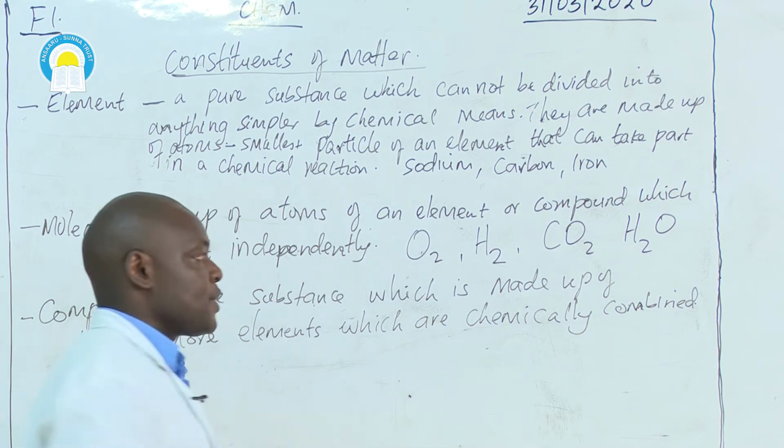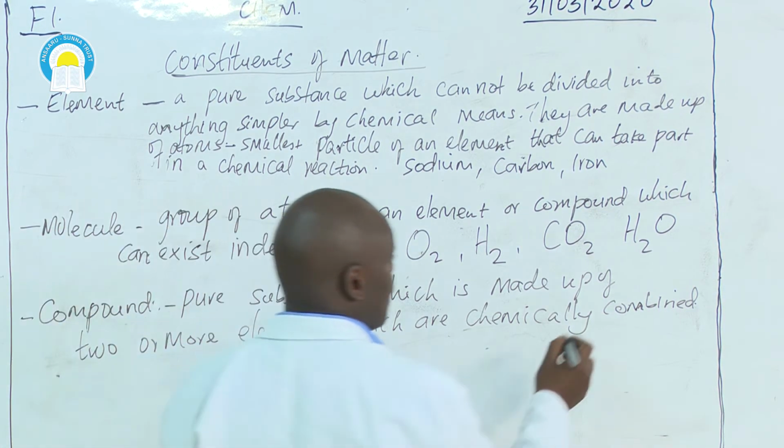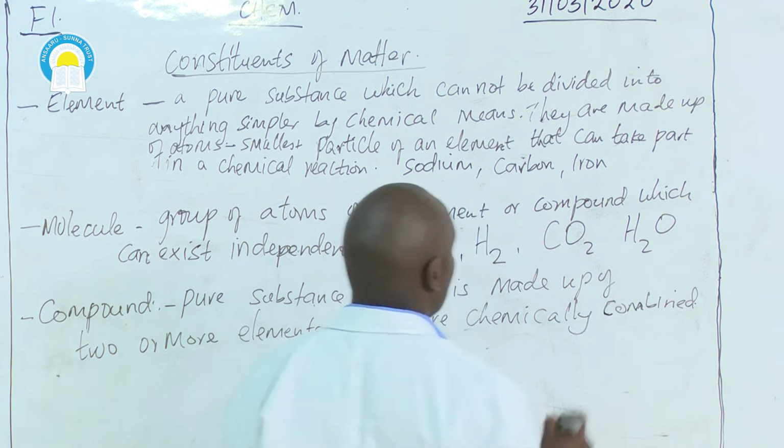So any pure substance that contains two or more elements chemically combined is called a compound.